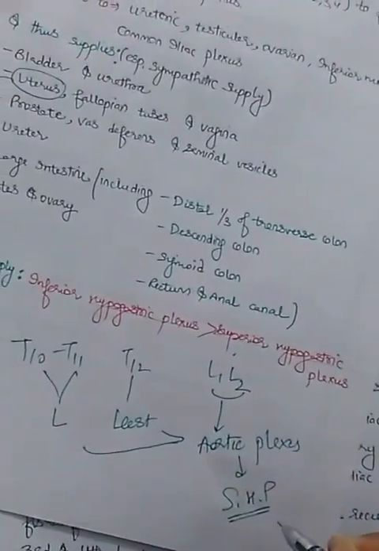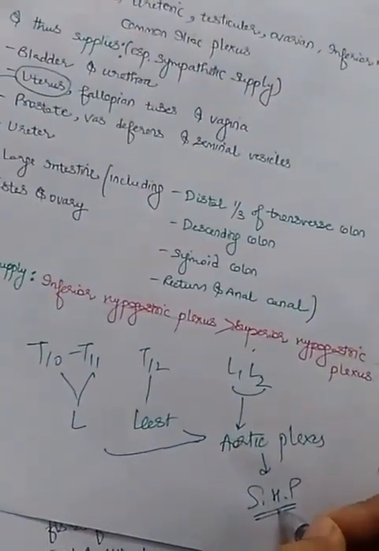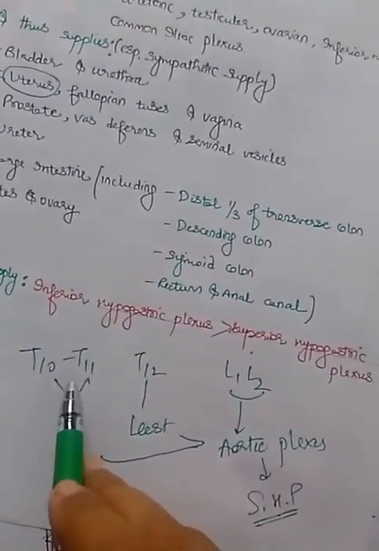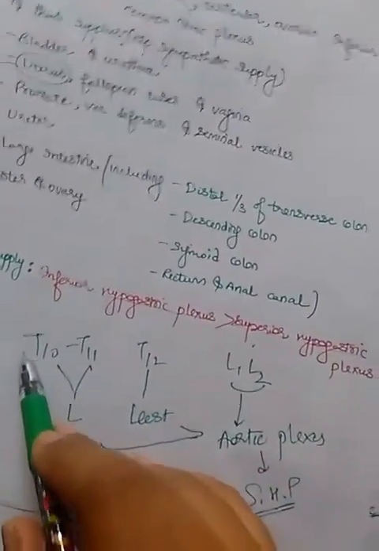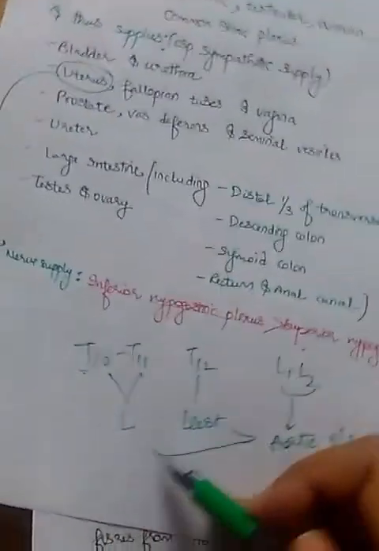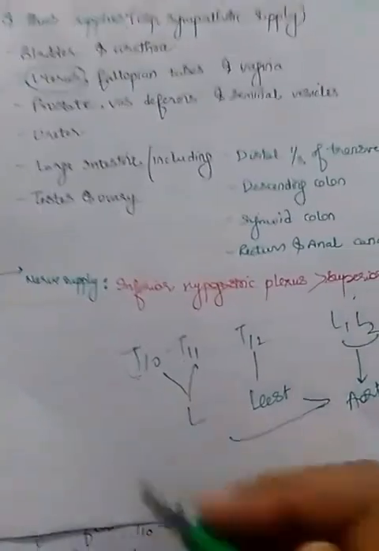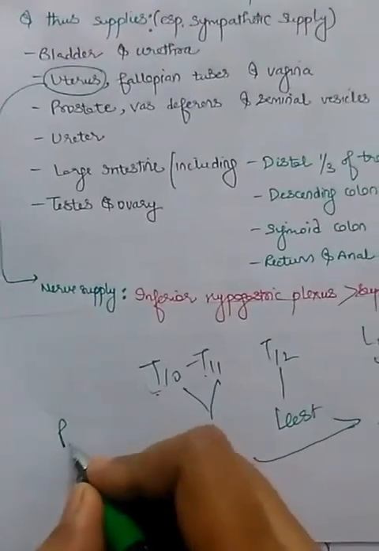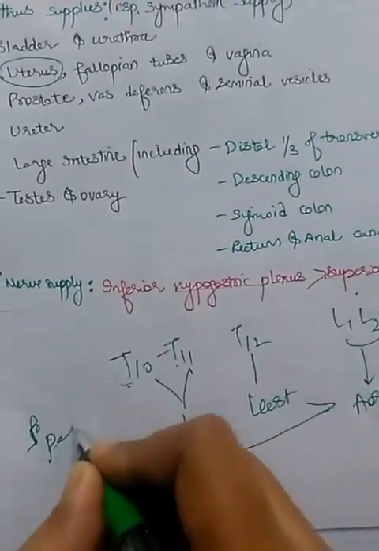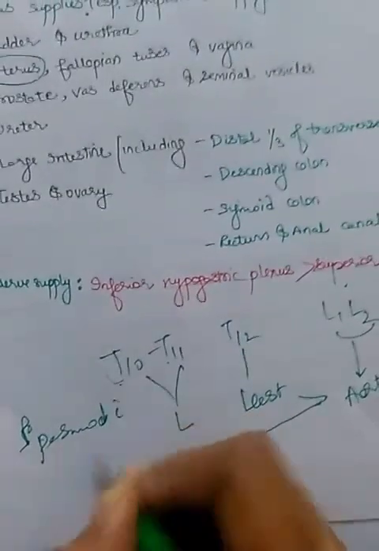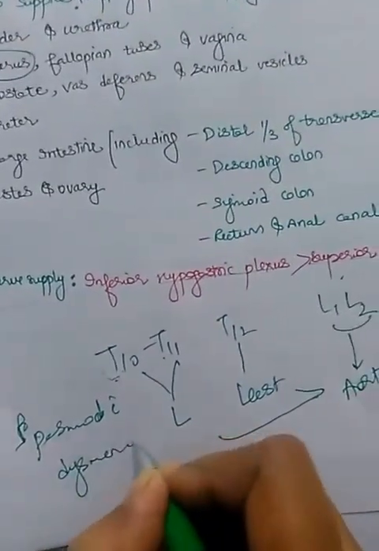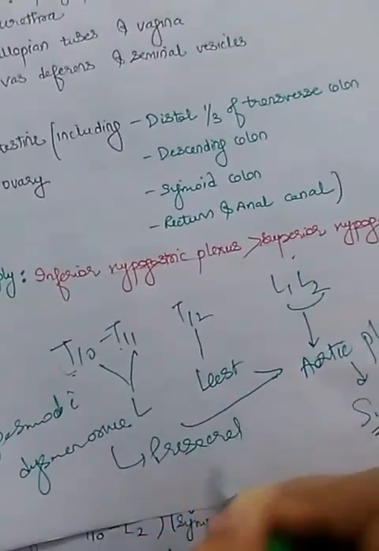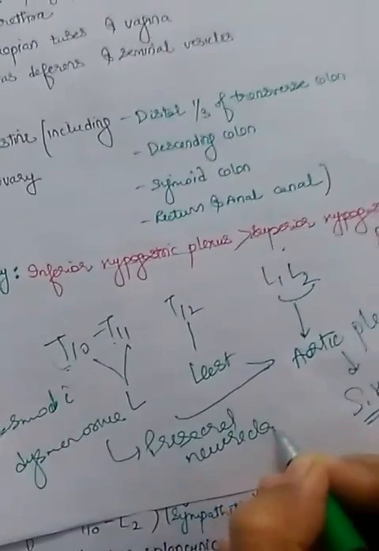So we can say that this superior hypogastric plexus receives mainly sympathetic as well as visceral afferent pain fibers from the organs which are innervated by these segments. So in case of spasmodic dysmenorrhea, we do presacral neurectomy.